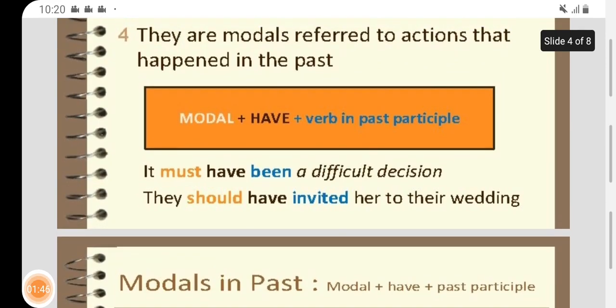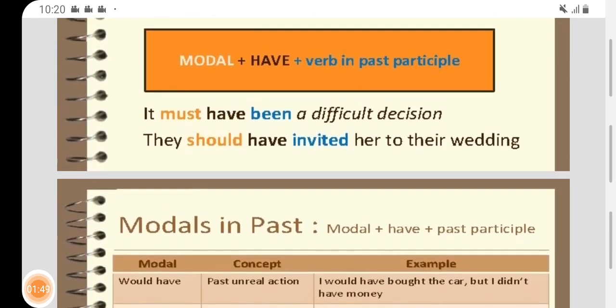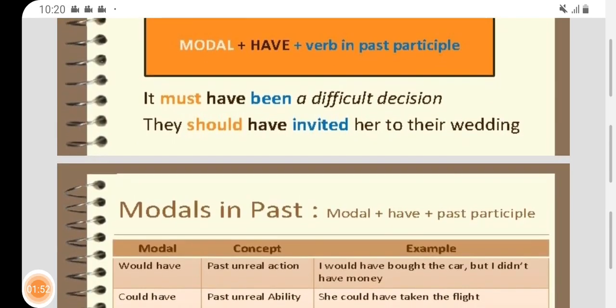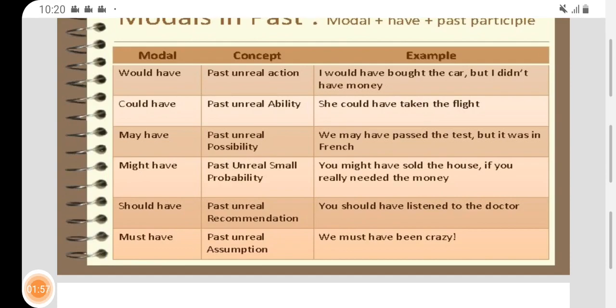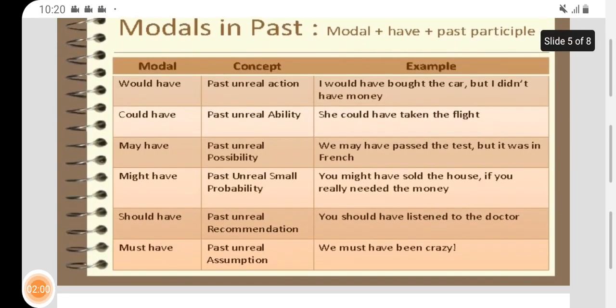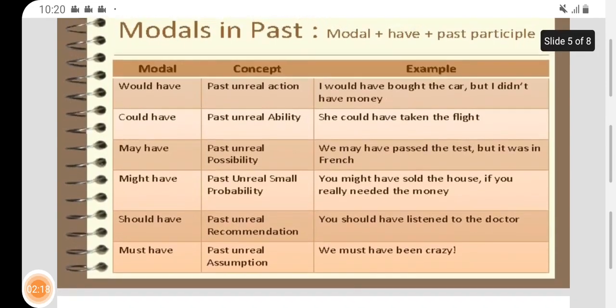Let's have a look at the different ways you can express modal verbs plus verb past participle. Have a look at this big table. You have the model, the concept, and an example. The concept is just an explanation of the function. Would have, it's a past unreal action. I would have bought the car, but I didn't have money. This is an unreal action in the past. Could have. Similar to it, it is past unreal ability, but we have can, could, right? It's an ability. You should have taken the flight.